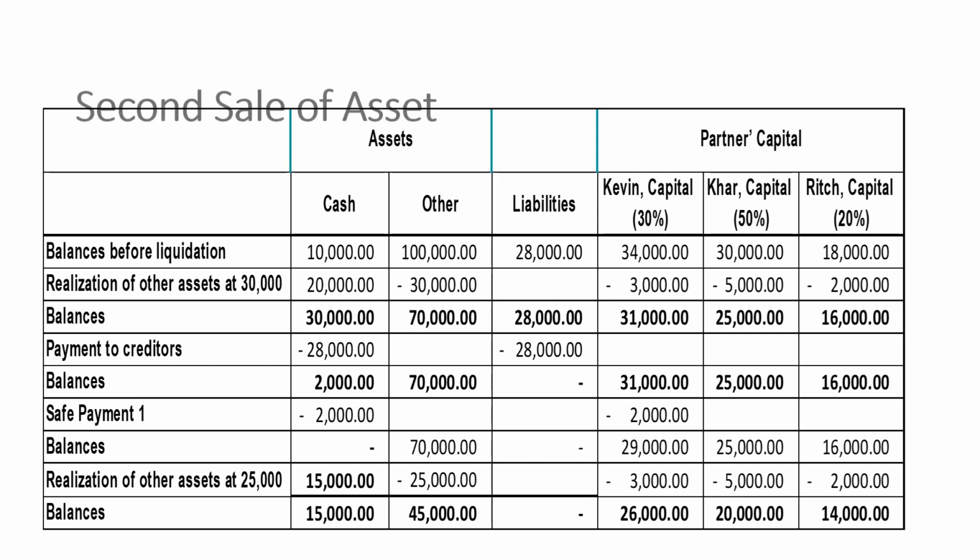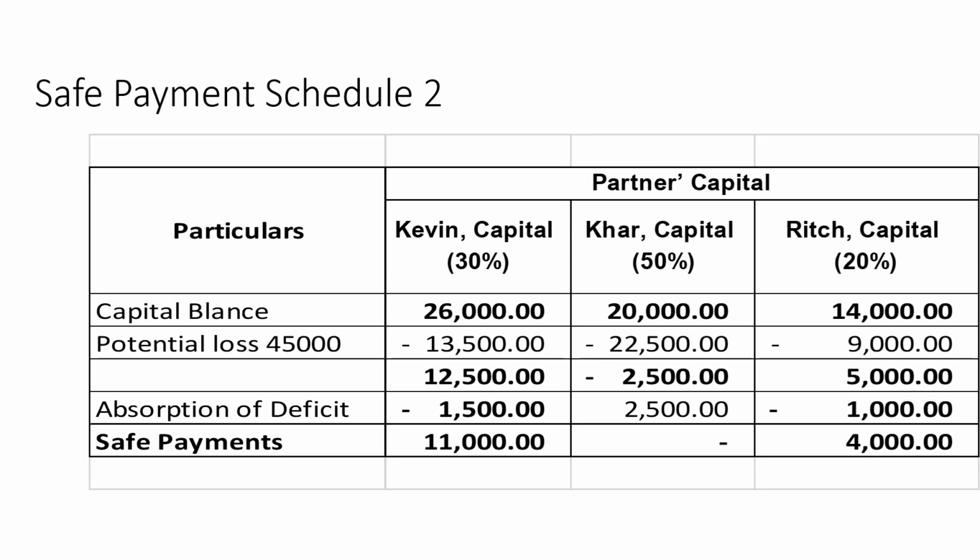So same procedure for our safe payment number 2. We would have the remaining capital balance, and then we would assume that the potential loss of 45,000 would be divided again among the partners. When we divide that, Kevin will have to absorb 13,500, Car 22,500, and Rich 9,000.